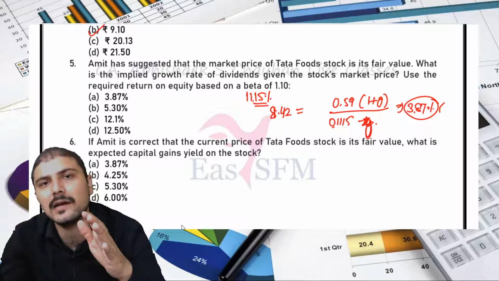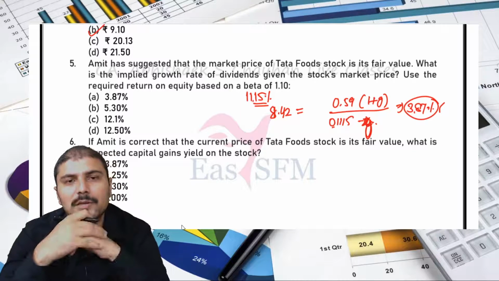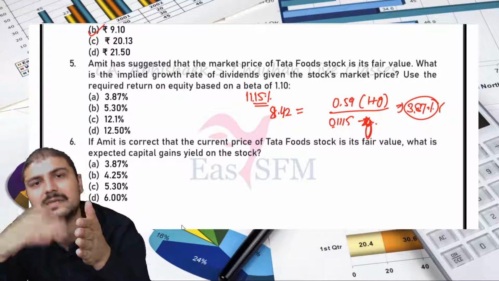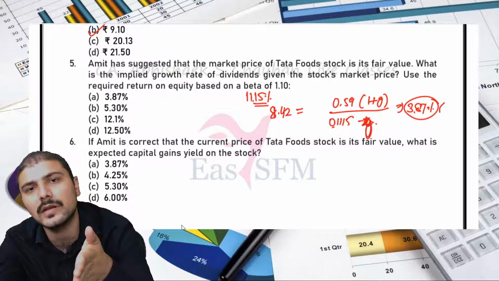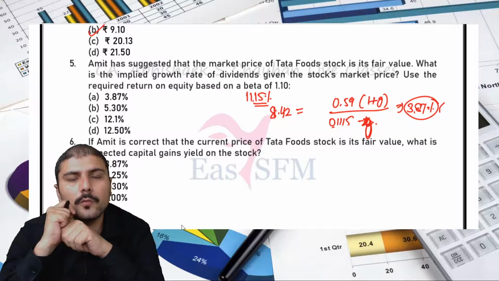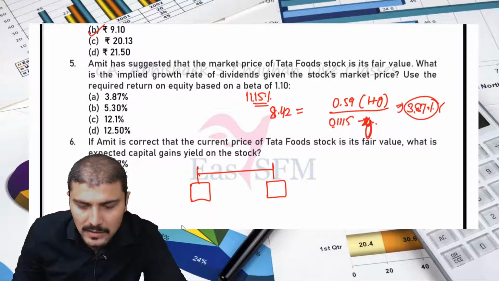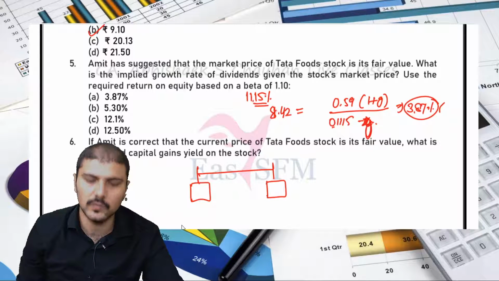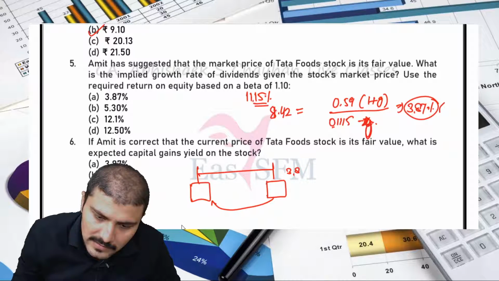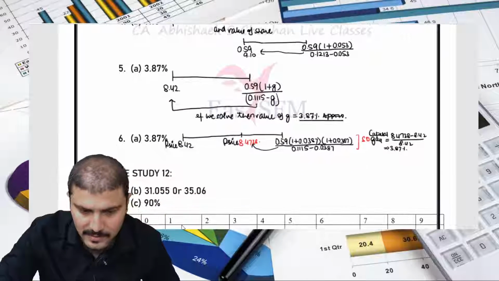Whatever the growth rate is will be equal to the capital gain yield, because no information on dividend is clearly given. It is only giving you the information that at the rate of 3.87%, if the dividend is going to increase, then the price appreciation will also be in the same proportion. If you want to prove this, you have to calculate the price of the share over here, and then estimate the price of the share over here. The difference percentage can also be calculated, and that will be exactly 3.87%.